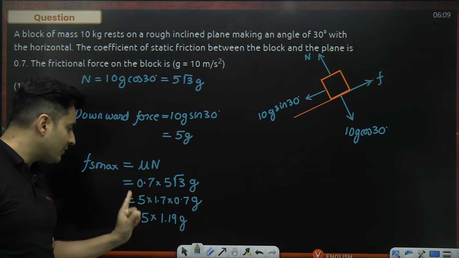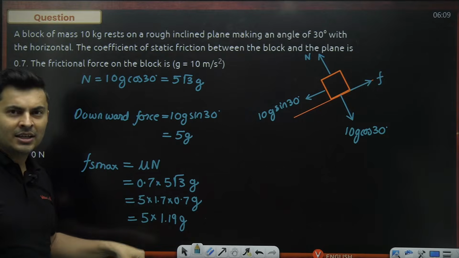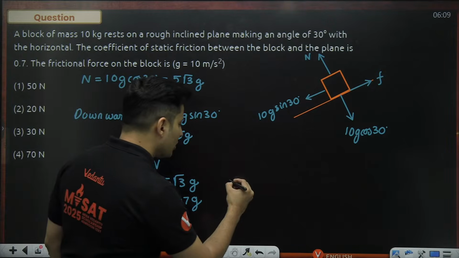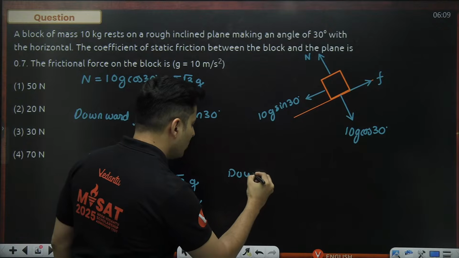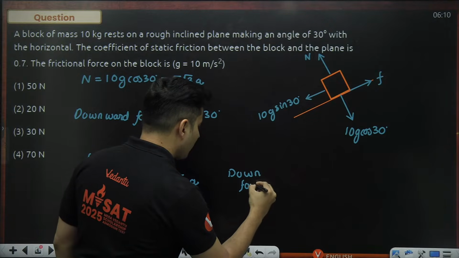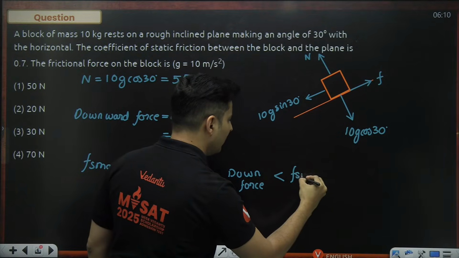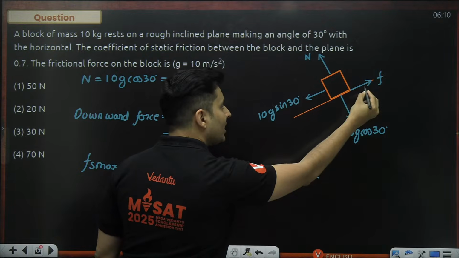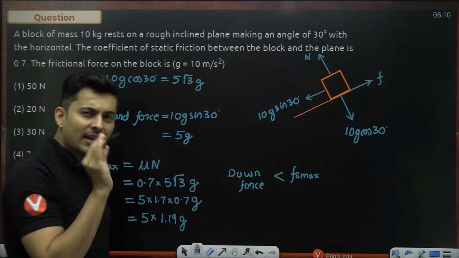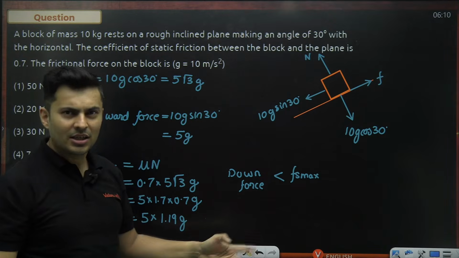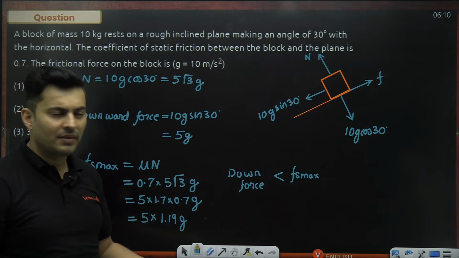Why I found out Fs max is because I can see that my downward force is 5g. The Fs max is 5 into 1.19 g, meaning the downward force is less and Fs max is more. So the downward force along the incline is less than the limiting friction. So friction has not reached its limiting value, or the inclination is not so much that it has crossed the limiting value.